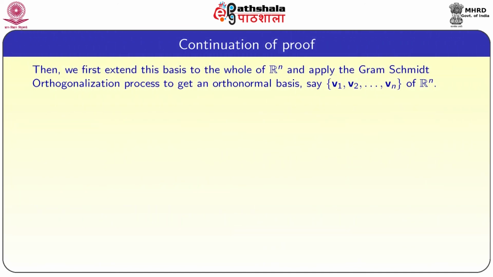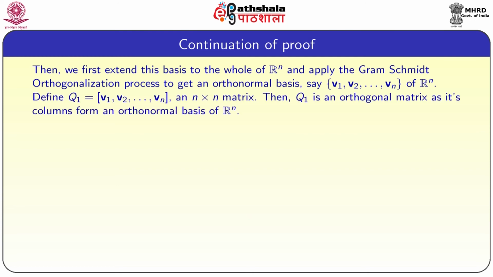Then we will first extend this to a basis of the whole of R^n, and then apply Gram-Schmidt orthogonalization to get an orthonormal basis, say v1, v2 and so on vn of R^n. So, we define Q1 equal to the matrix with columns v1, v2 and so on vn, an n by n matrix.